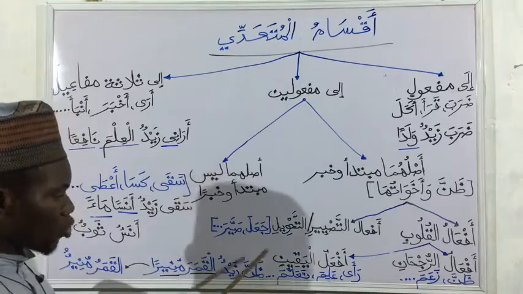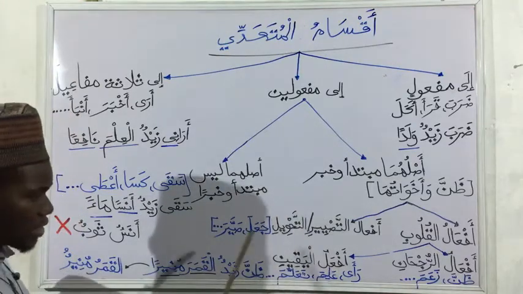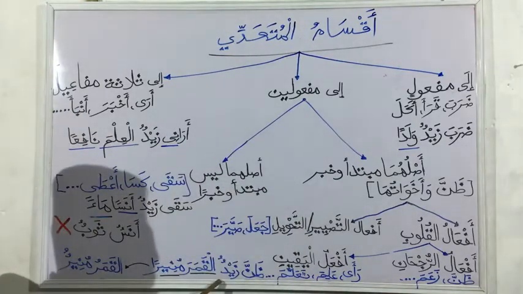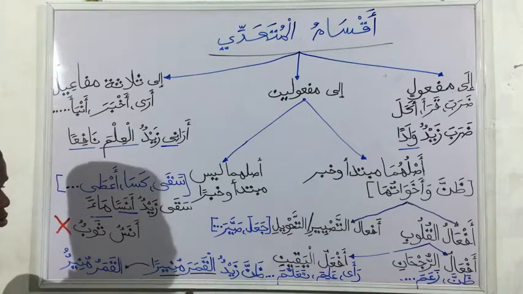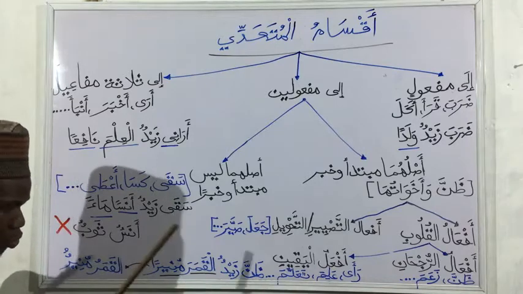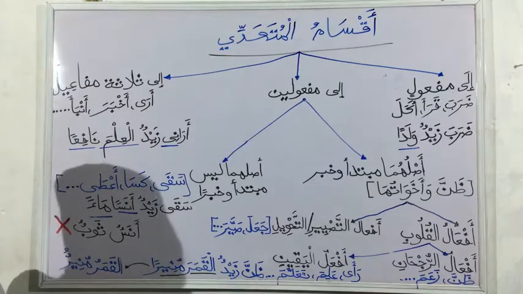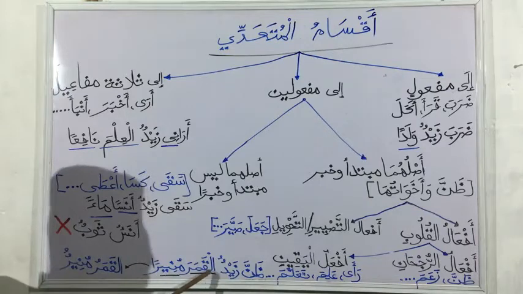Now, just an example here. I have zanna zaydun al-qamara muniran. Zayd thought that the moon is illuminating.